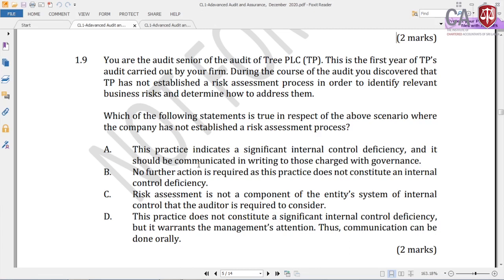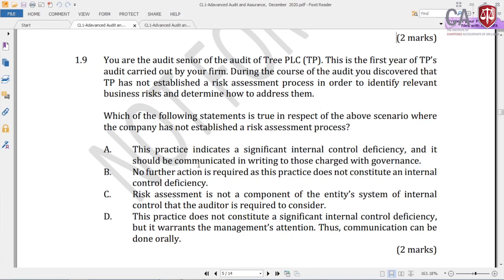So therefore, absence of a risk assessment is a weakness of the internal control system, and as such the auditor is required to communicate it as a significant deficiency. So it should be communicated in writing to those charged with governance. Of course, yes, answer A. So in this question also answer A is correct.